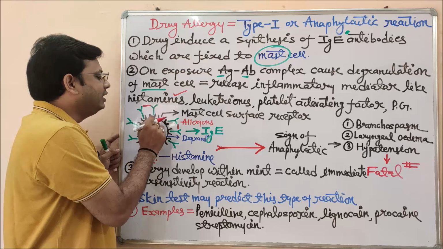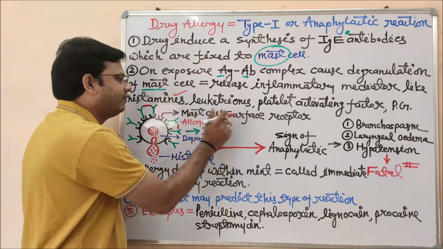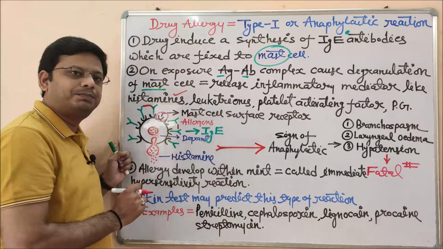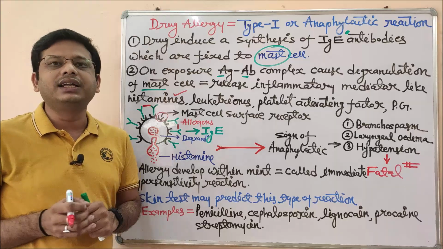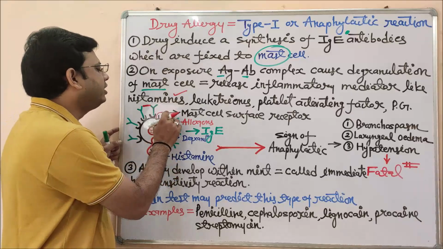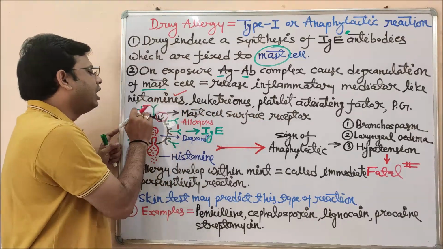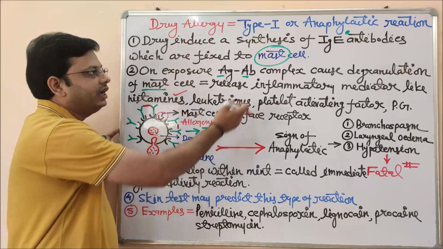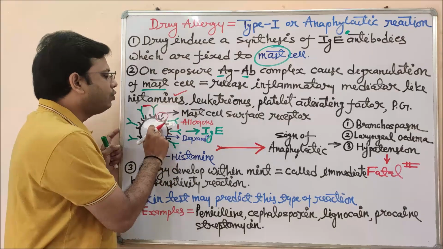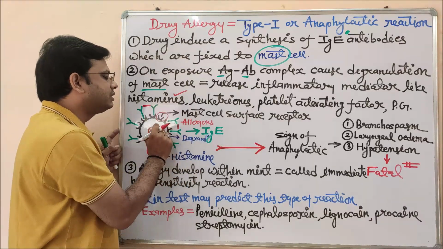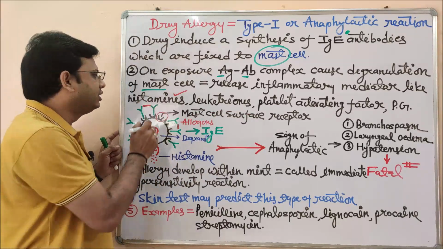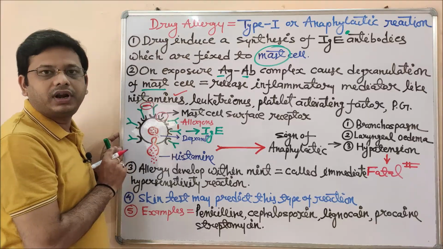In this mast cell, there are some mast cell surface receptors. This U-like structure is representing the mast cell surface receptor. Anything which is acting as a receptor will simply identify the signal molecule or the coming ligand molecule. So here this surface receptor will allow the binding of immunoglobulin E, which is synthesized by the drug that has interacted with the protein molecule. After the IgE binds to this mast cell surface receptor, they will be occupied by different kinds of antigen, like this red dot representing the antigen.